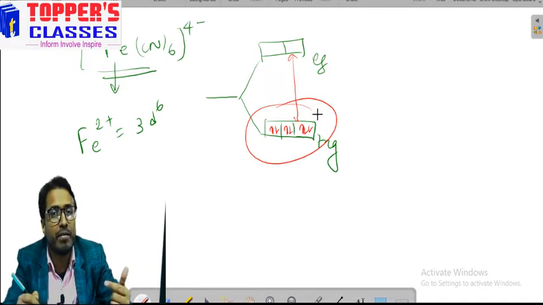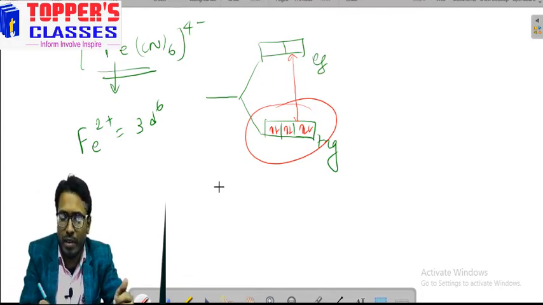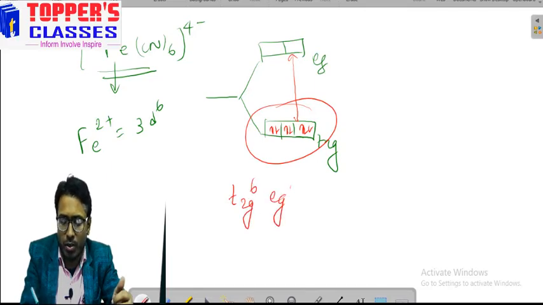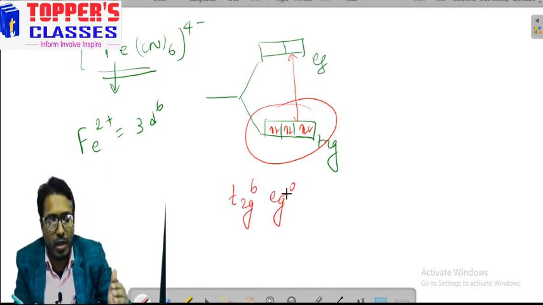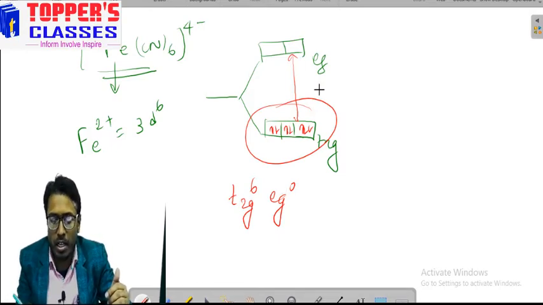They don't have sufficient energy to go into the higher EG orbital. So what is the electronic configuration for this? It will be T2G6 and EG0. In this way we can write the electronic configuration: whatever valence electrons we have, we put them into the different sets, that is the T2G and the EG orbitals.